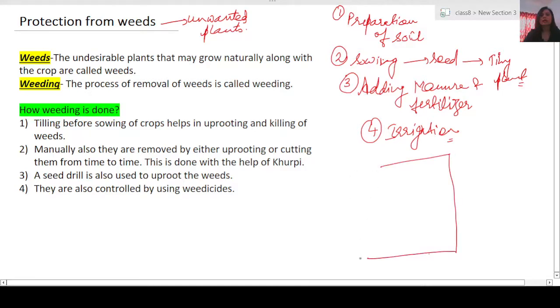Now we will see what this line means, unwanted plants. Suppose this is the land in which the farmer intends to grow wheat. These are wheat seeds. The farmer has placed them at the appropriate distance and depth. With time these seeds will give rise to tiny plants.